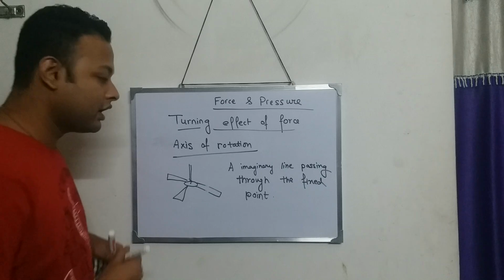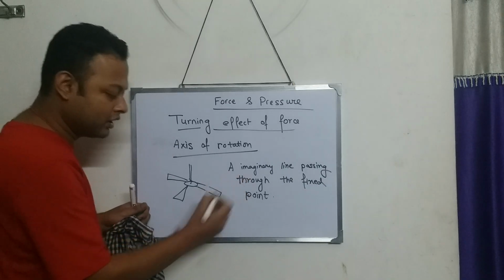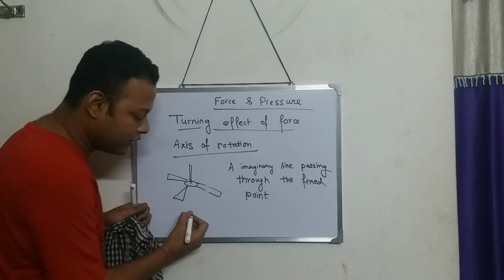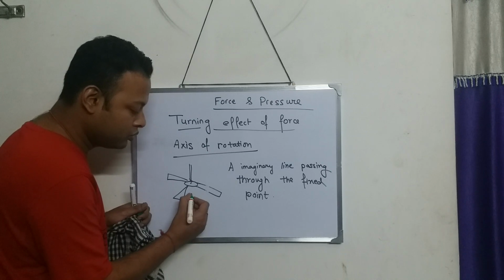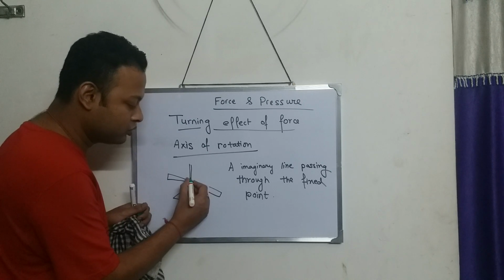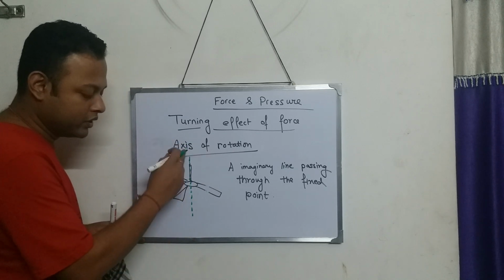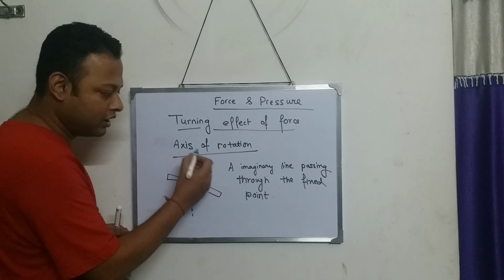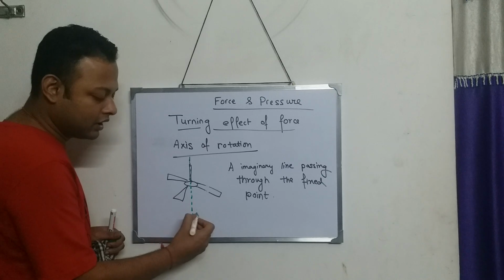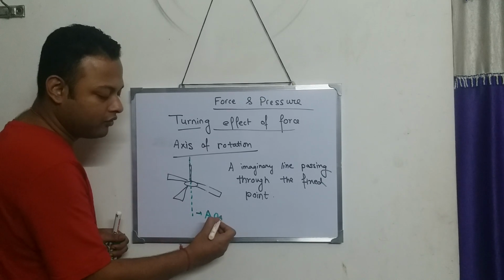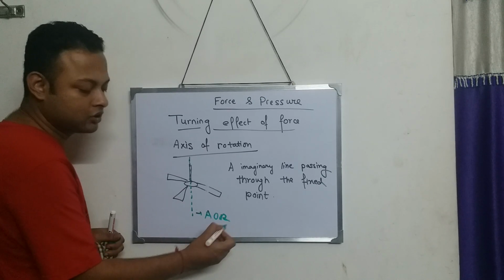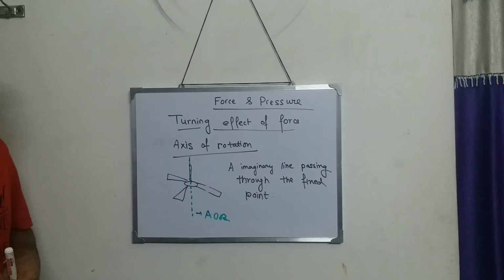So consider an imaginary line passing through that center, through the rod, and this green line which I've drawn, that is called the axis of rotation. AOR means axis of rotation. So this is the axis of rotation over here.